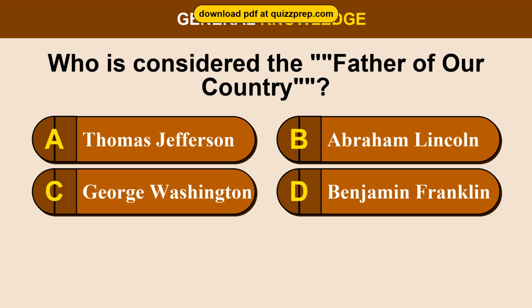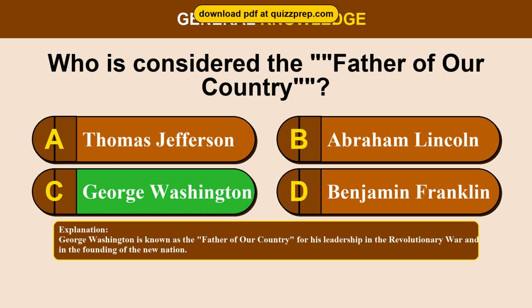Question 56. Who is considered the father of our country? Option A, Thomas Jefferson. Option B, Abraham Lincoln. Option C, George Washington. Option D, Benjamin Franklin. The correct answer is option C, George Washington. George Washington is known as the father of our country for his leadership in the Revolutionary War and in the founding of the new nation.